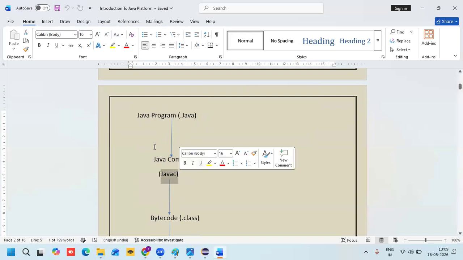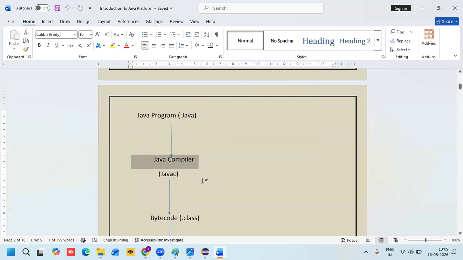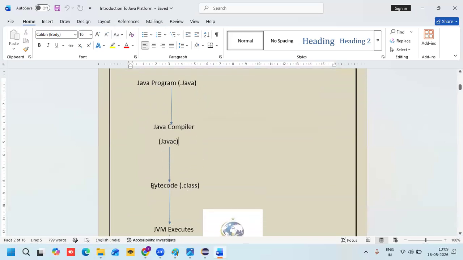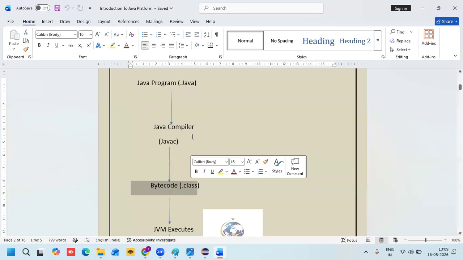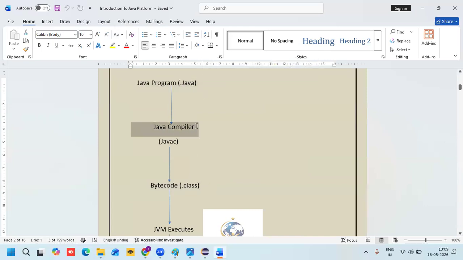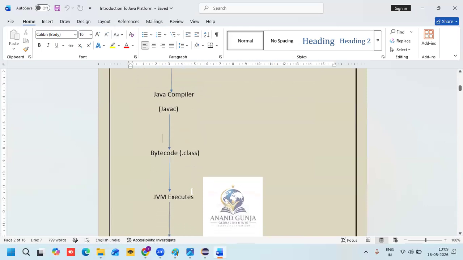This is the first step. In the next step, when we compile the Java file, a .class file is generated. So first the Java source file, then we compile the program, and finally a bytecode, the .class file, is generated. This bytecode will be executed by the JVM.